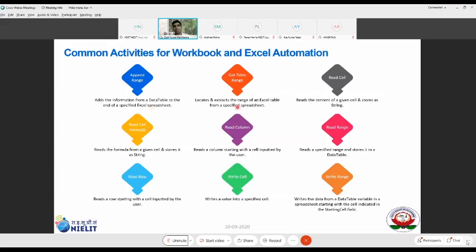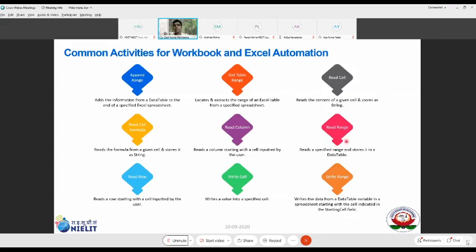And then get table range locates and extracts the range of an Excel table. That means you don't want the entire content from the Excel, you only want a portion of it. Read cell, as you know, is only about reading content from a cell. Read cell formula reads the formula behind that cell instead of the cell value. Read column reads a column starting with the cell given by the user. So if you want only the fourth column in the entire Excel, it retrieves only that as an array for us.